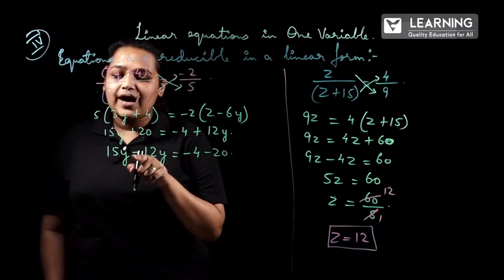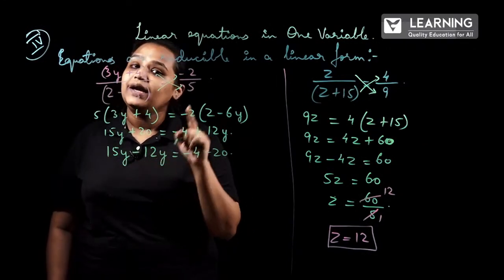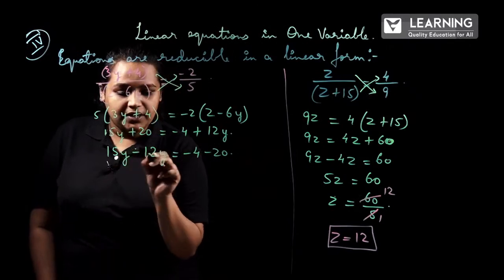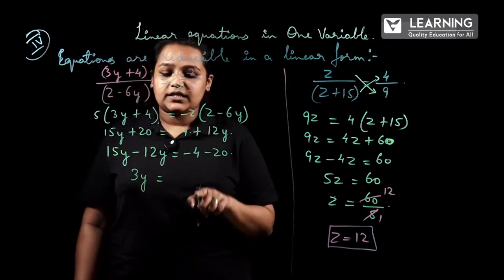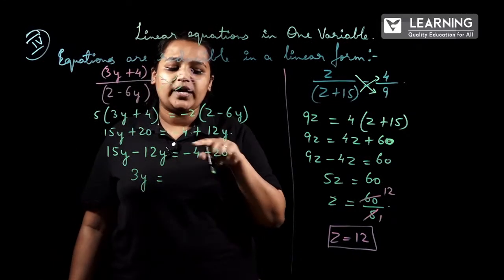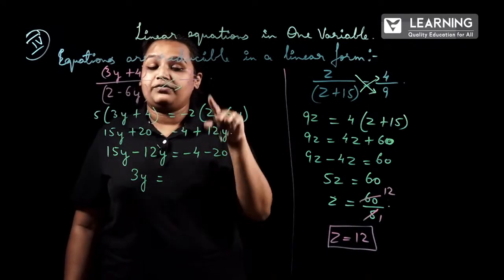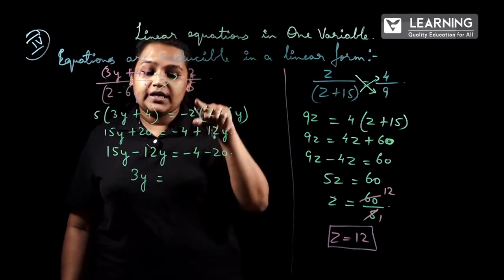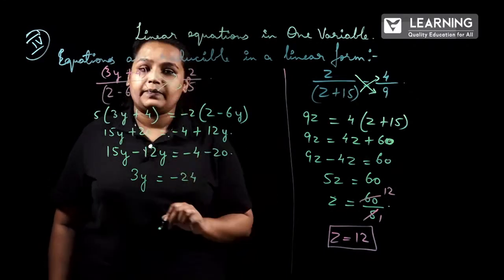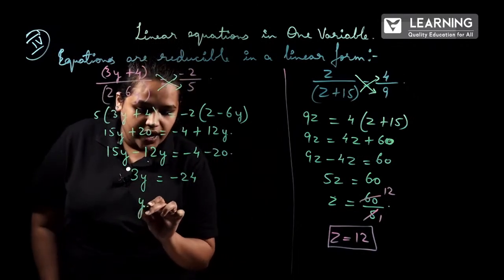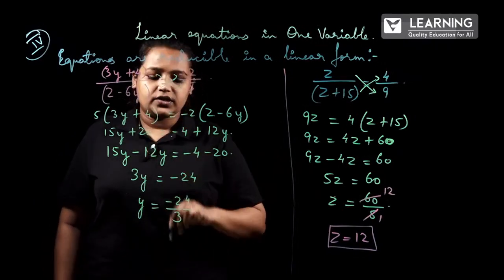Next, 15y minus 12y. We can subtract? Yes, we can, because these two are like terms. So, like terms, 15 minus 12 will be 3y. Next, minus 4 minus 20. Since these two have a minus sign, what do we have to do? We have to add and carry forward the same sign, that is minus. Minus 24.